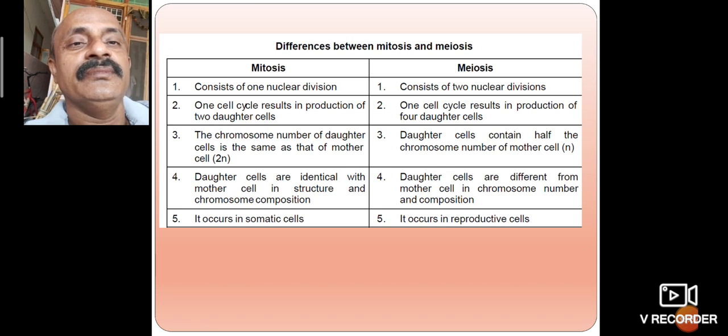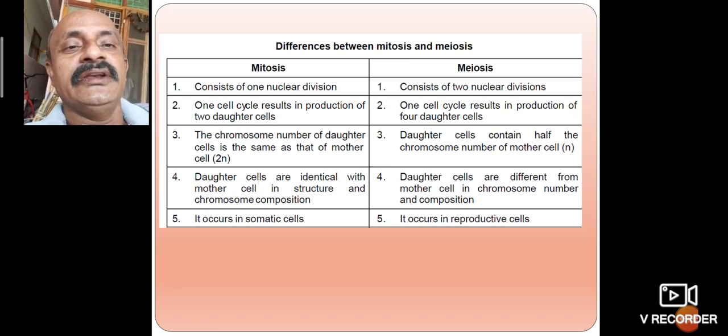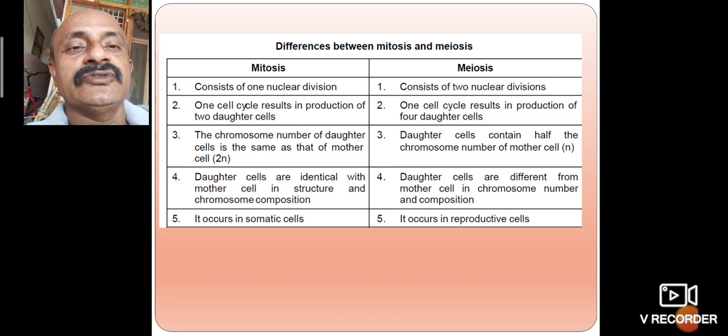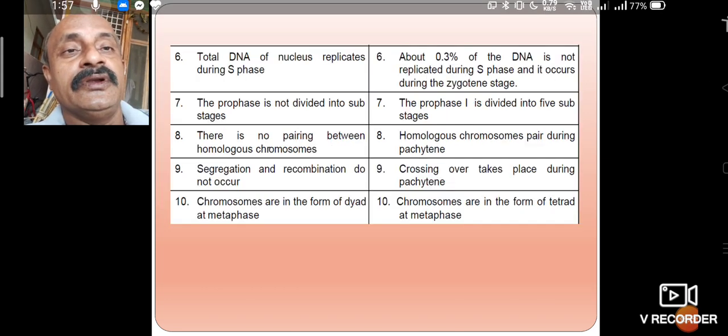In mitosis, the daughter cells are identical to the mother cell in structure and chromosome composition. In meiosis, the daughter cells are different from the mother cell in chromosome number and composition. Mitosis occurs in somatic cells, while meiosis occurs in reproductive cells.